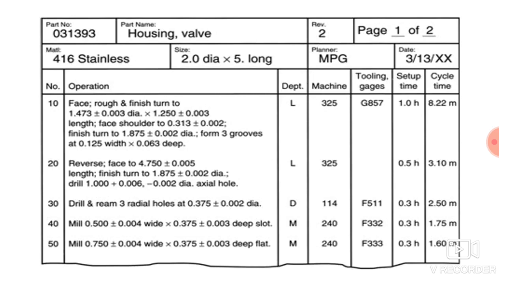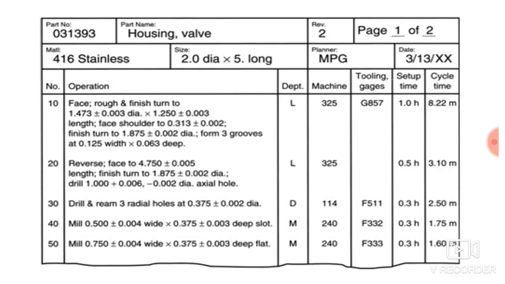So in the second column you have to mention the operation. Then you have to reverse the job and again perform the facing, roughing and turning operation. Then the third operation is drilling as well as milling. The fourth operation is milling and the fifth operation is also milling. As the first operation is roughing, that will be done on a lathe machine. The second operation is again turning, so it will be done on a lathe machine, in the lathe department. The third operation is drilling and reaming, so it will be done in the drilling department. The fourth and fifth operations are milling, so they will be done in the milling department.